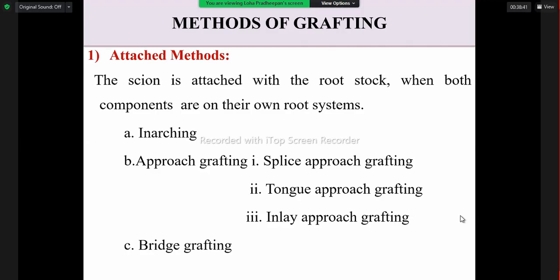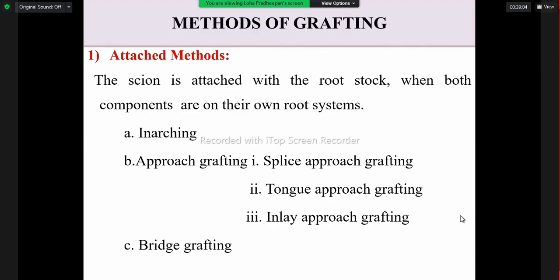After successful union and growth, the part we want to take as the top portion, we allow to grow from the one plant. In the other plant, if we want to develop that as the rootstock, we leave that. Then the other portions we have to cut off. So that is the case.